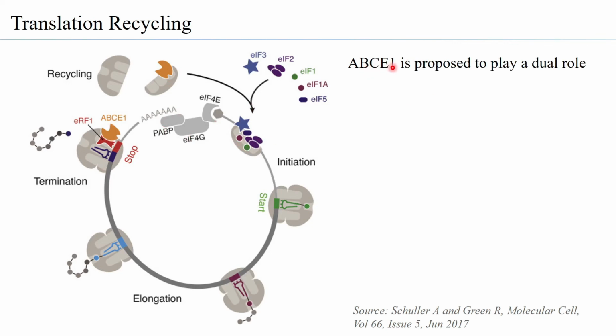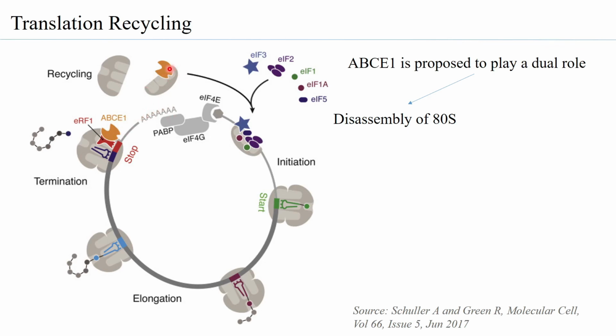So ABCE1, the ATP binding cassette element 1, is proposed to play a dual role. It helps in the disassembly of the ATS. We already know that after eRF1 releases the polypeptide and ABCE1 gets activated such that its ATP is hydrolyzed to ADP, the disassembly of the entire ATS takes place, but ABCE1 is still associated with the 40S.